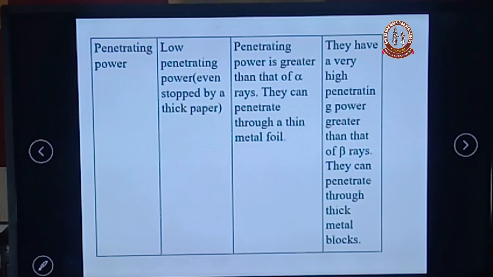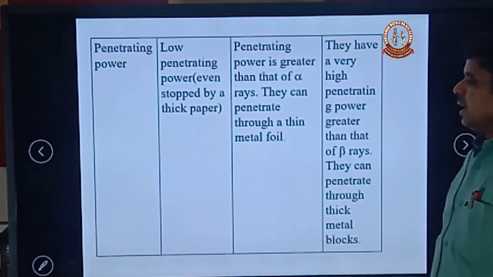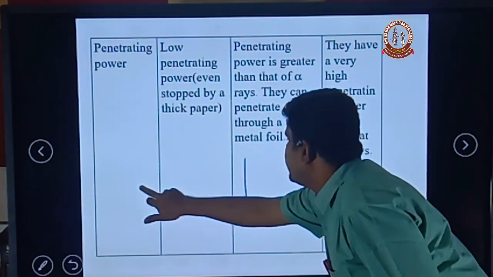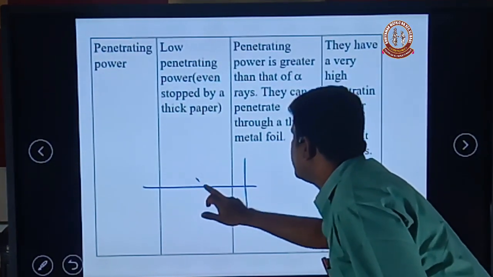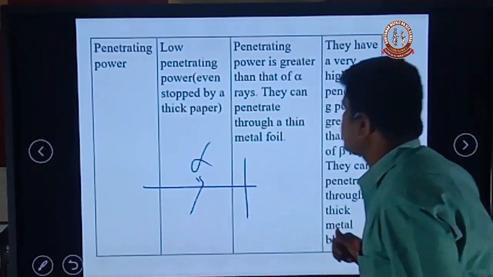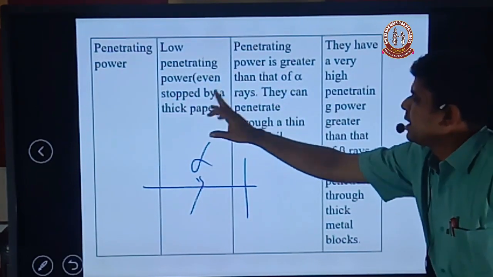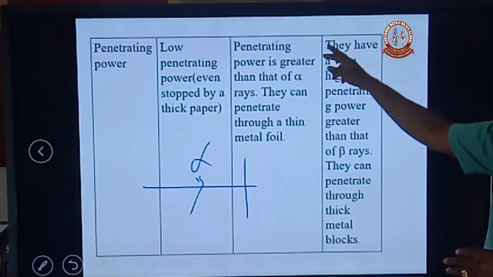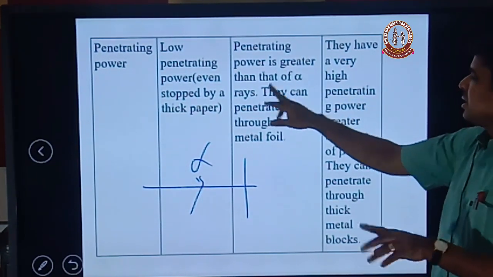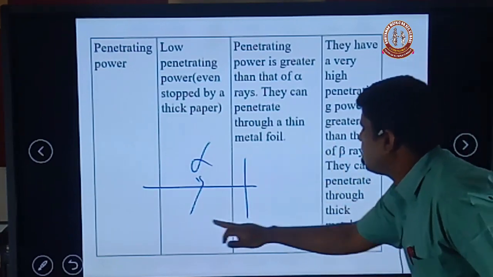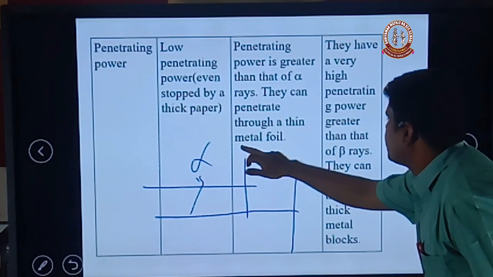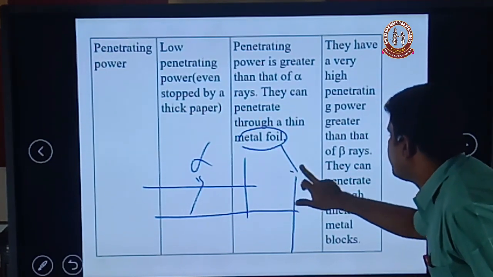The next property is penetrating power. Alpha rays have low penetrating power; they will be stopped even by a thick paper. But the penetrating power of beta is greater than alpha. They can penetrate a thin metal foil.